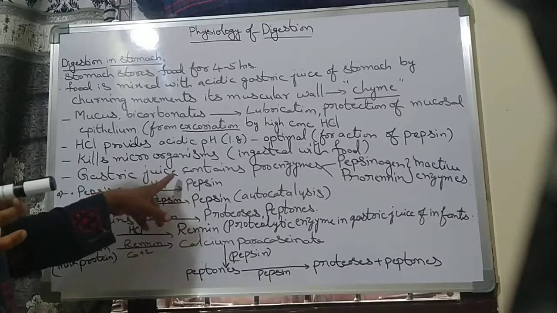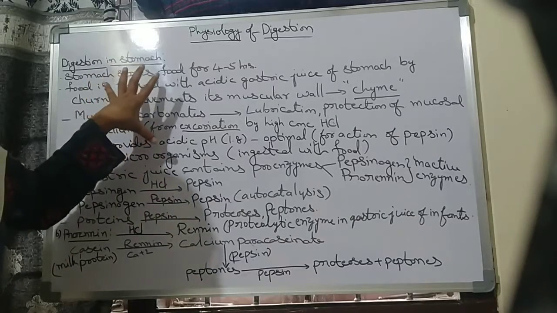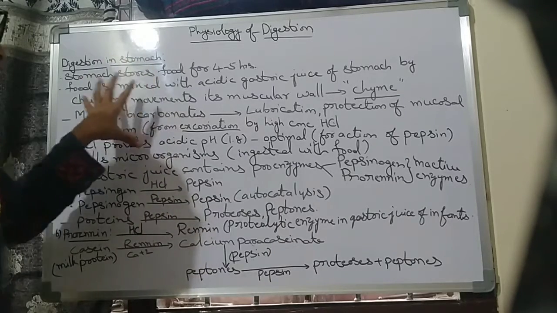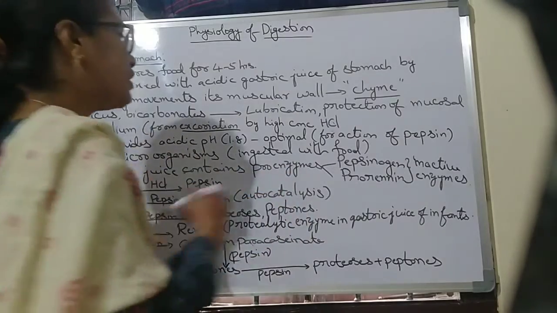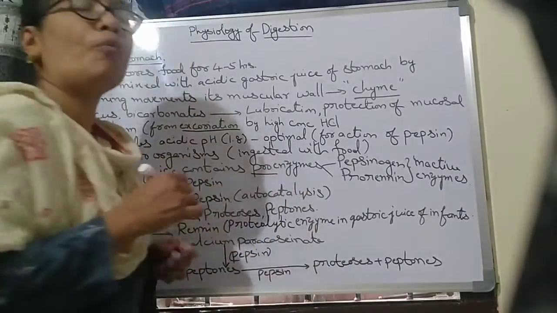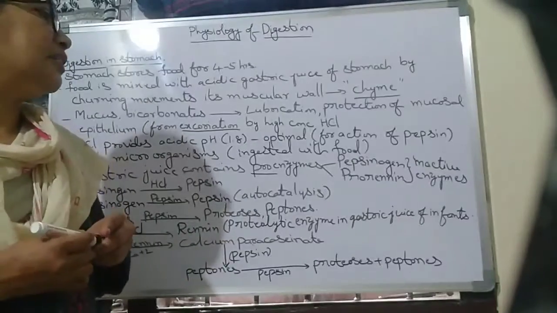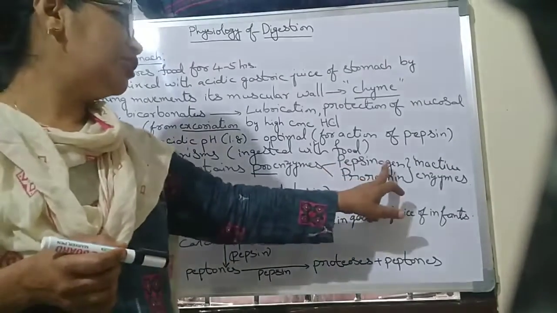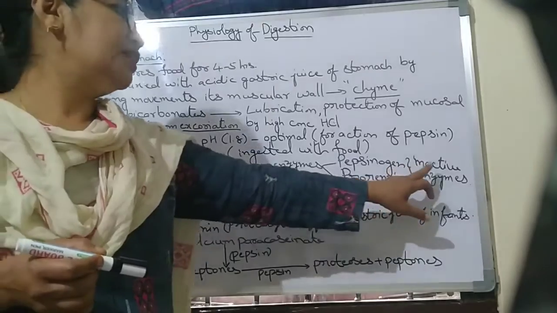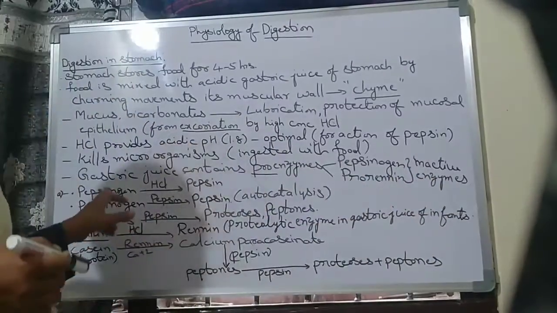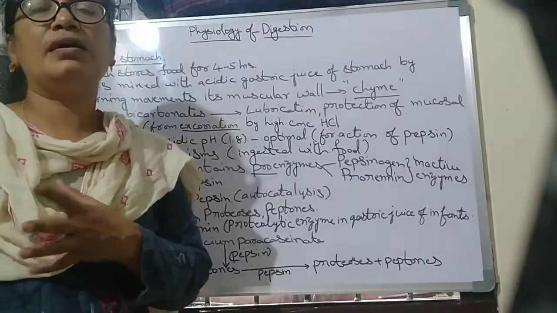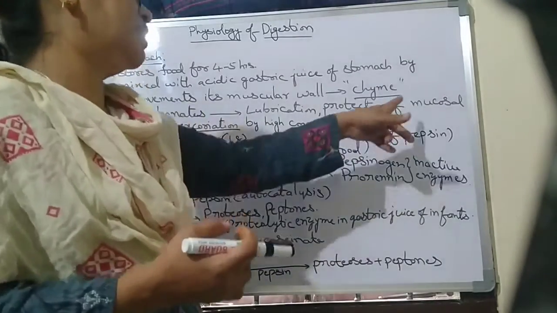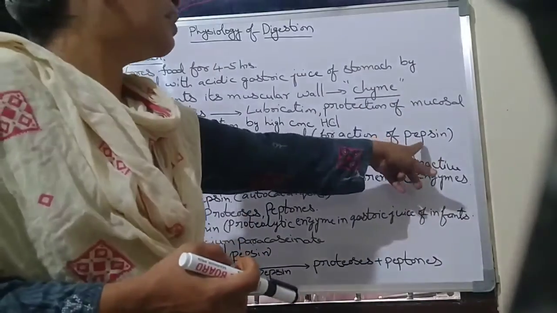And next, the stomach region releases gastric juice. That gastric juice contains proenzymes. What is the meaning of proenzyme? Pro means inactive enzymes. What are they? Pepsinogen and prorenin. These are the inactive enzymes. They should be converted into active forms, and then only they will carry out the reactions, like pepsin, which is an active enzyme.